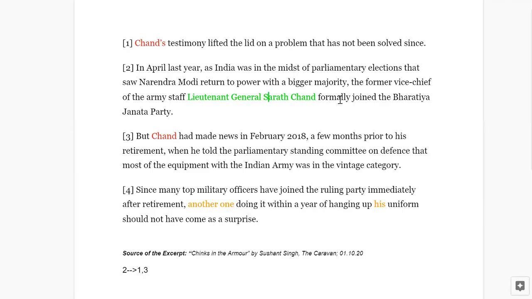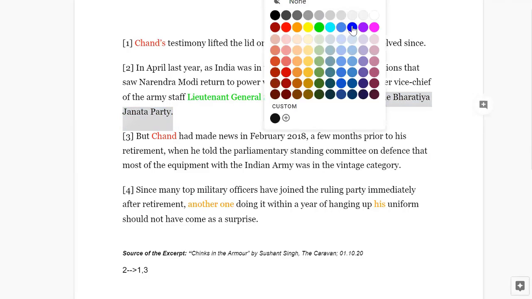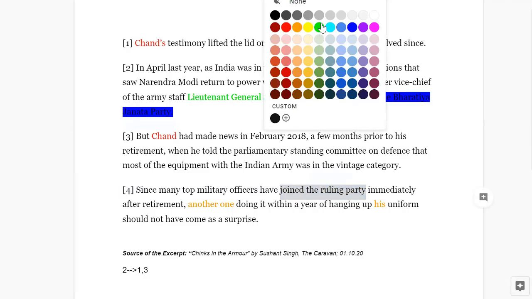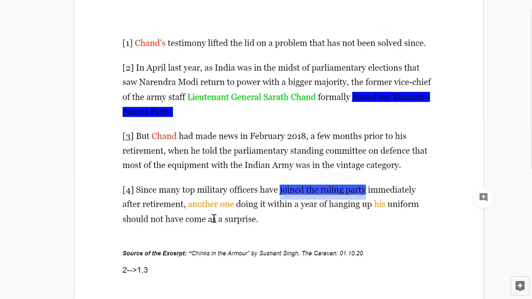Lieutenant General Sharat Chand formally joined the Bharatiya Janata Party. So this guy joined the Bharatiya Janata Party. If we look at this, I think we can definitely connect the two. He joined the Bharatiya Janata Party, and another one has joined the ruling party, doing it within a year. So another one did it here. Another one is no one but Lieutenant General Sharat Chand, that we know for now. So we can be pretty sure that four immediately follows two, right? Joining the Bharatiya Janata Party, joining the ruling party, a literal commonality between the two sentences, and it makes the order make sense.